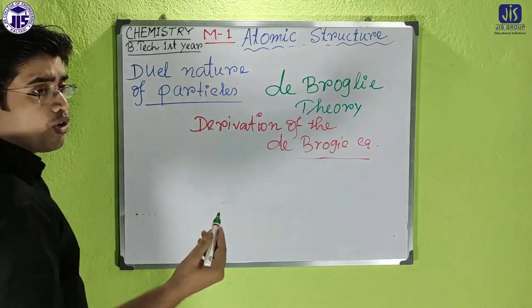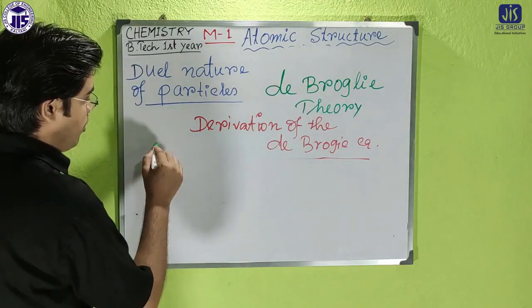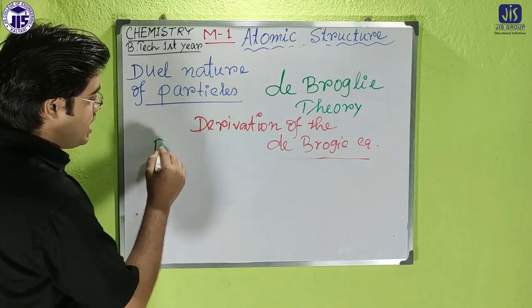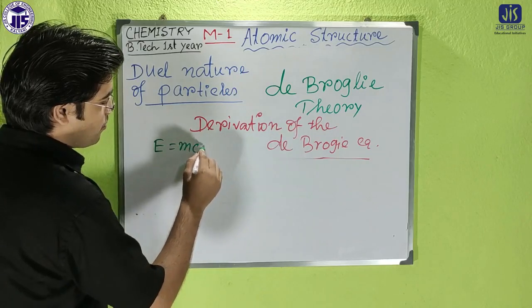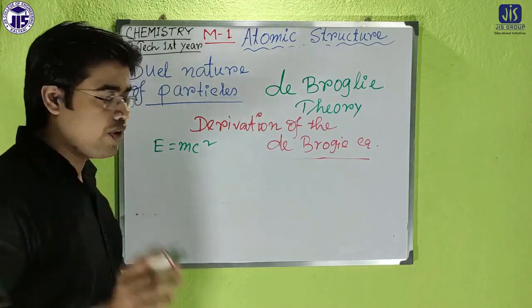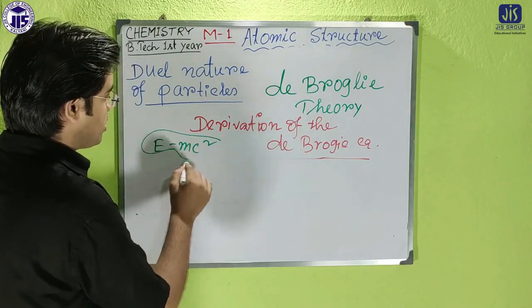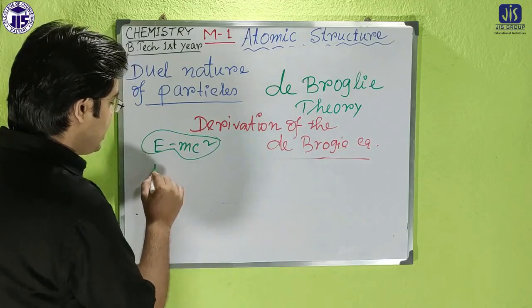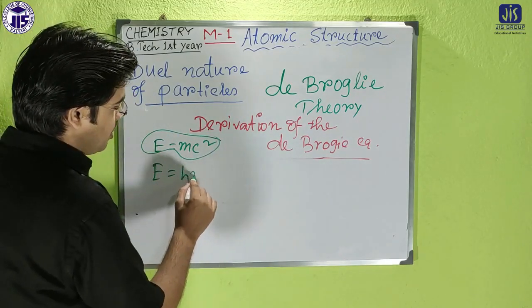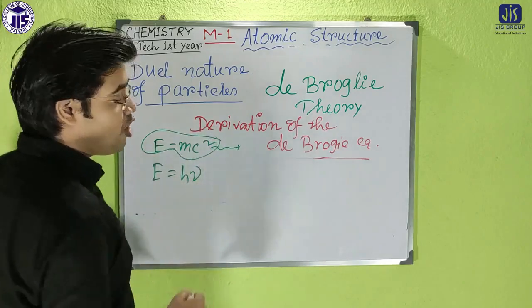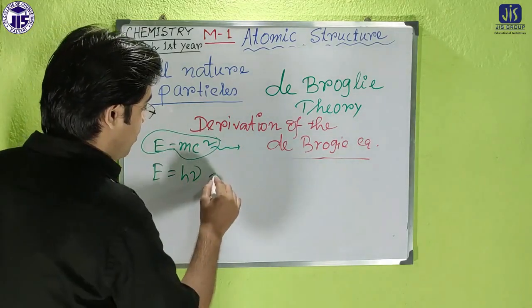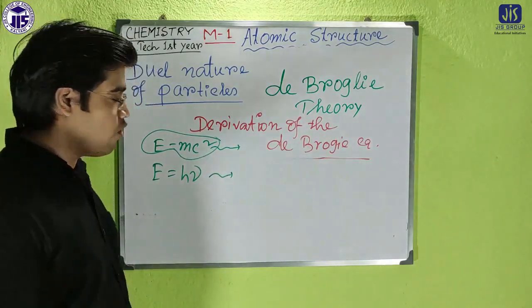All of us know very well that E equals mc square. Again, we know E equals h nu. That is the famous equation of Einstein, and that is the famous equation of Planck.